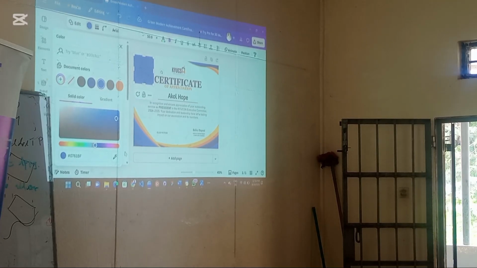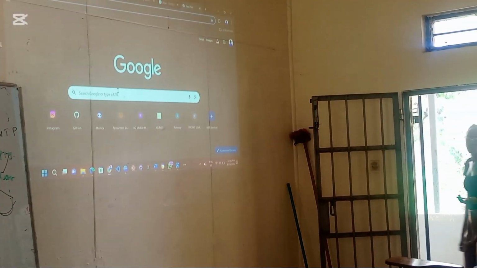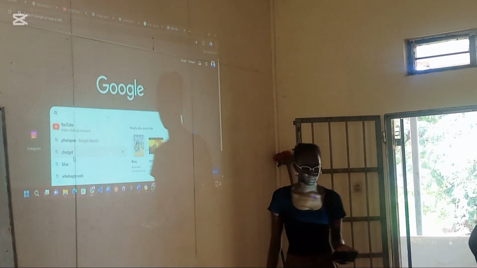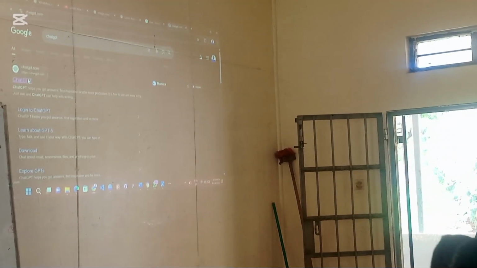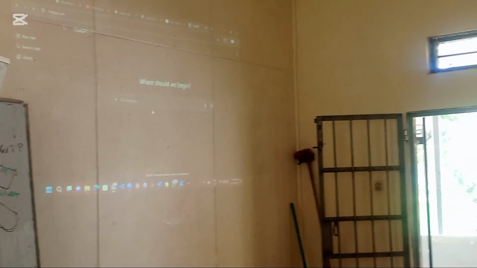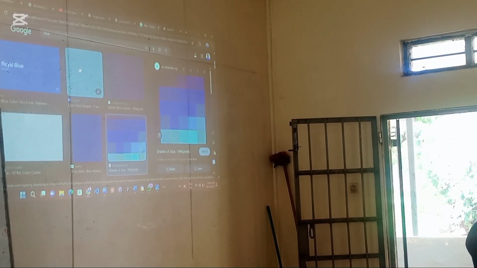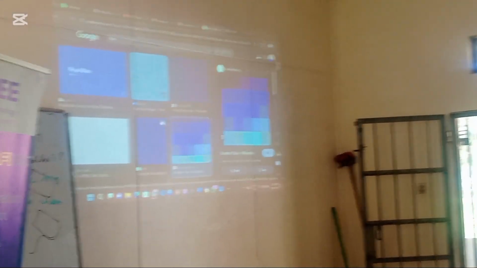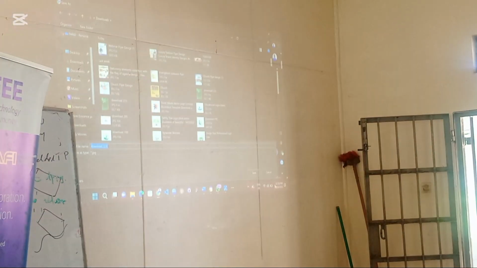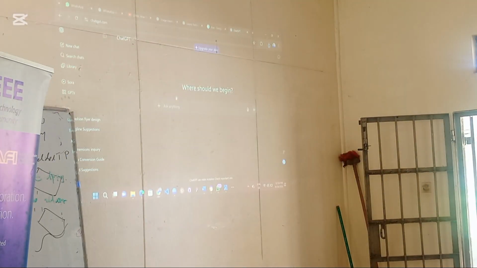That's one method of getting a color code. But as I told you, ChatGPT can do everything. Let me show you another image. And this is the simplest way of getting a color code. Now, I may want to get the color code of that light blue. You get it? Let me download it. Save image as. I've downloaded it.